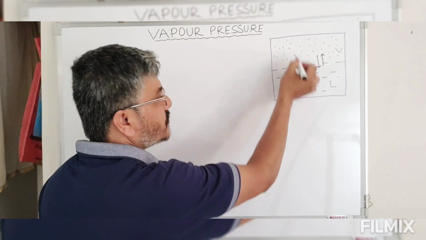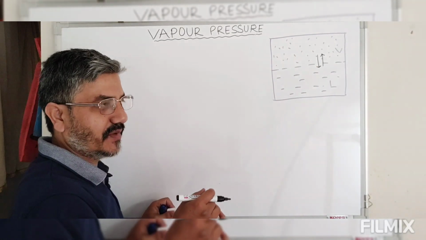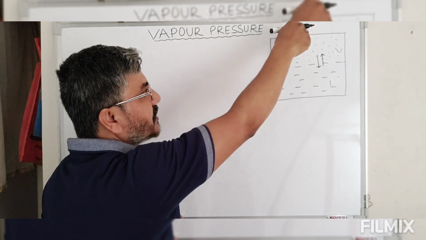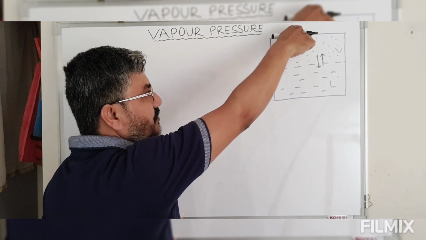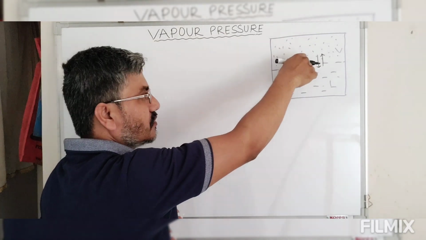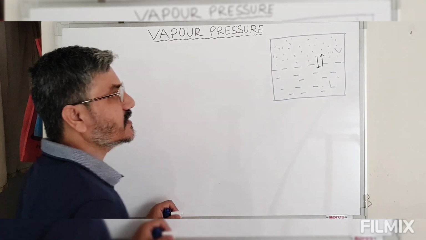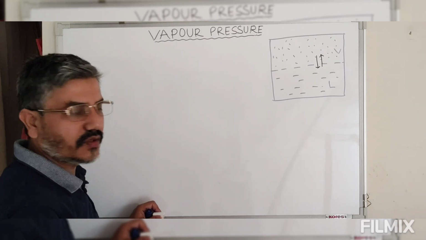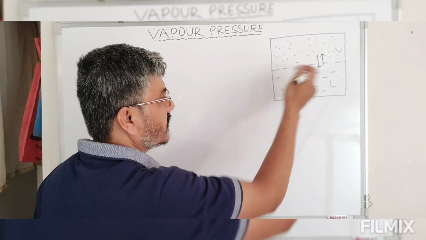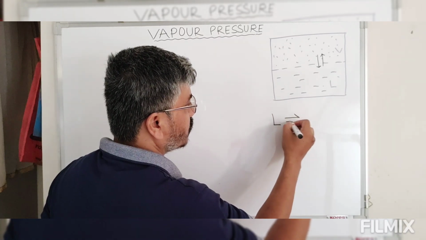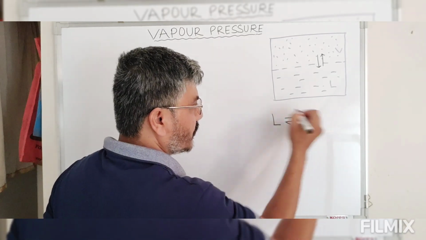So these processes take place simultaneously, and when the system reaches the equilibrium state, the pressure exerted by the vapors present above the liquid on the surface of the liquid is what we call vapor pressure. That means in this condition the liquid is in equilibrium with vapor.